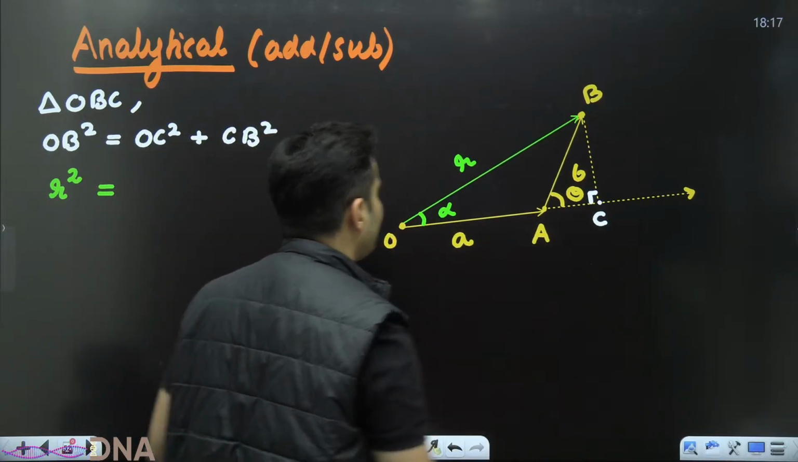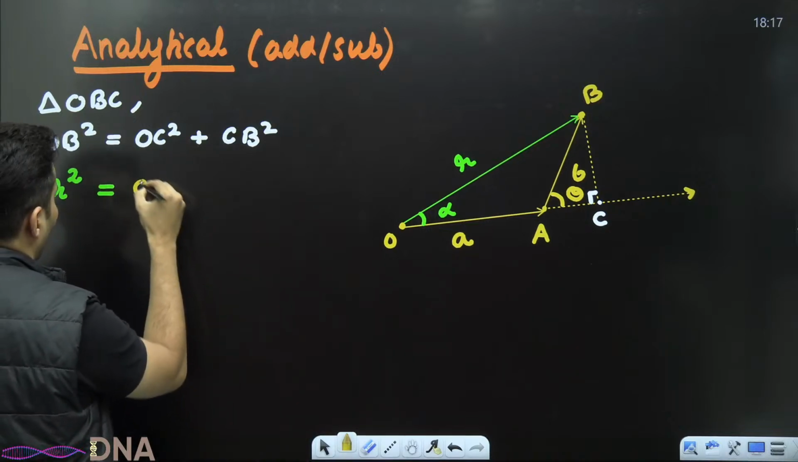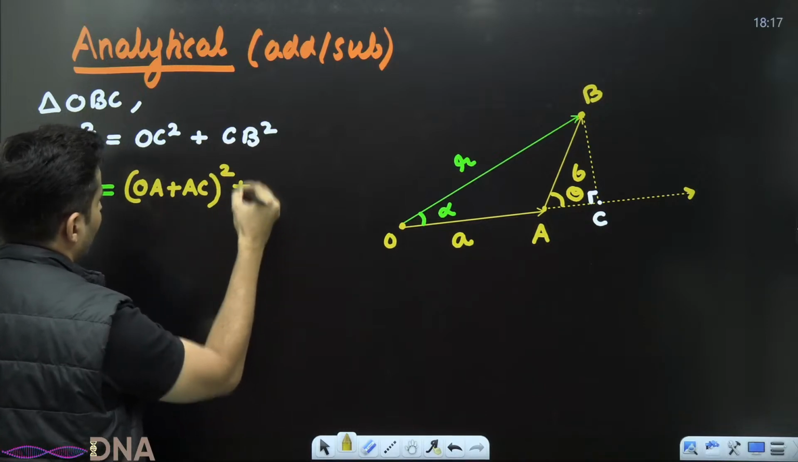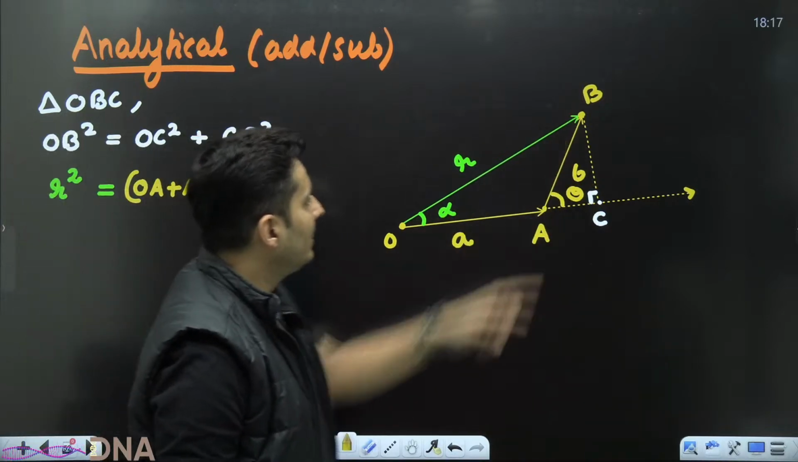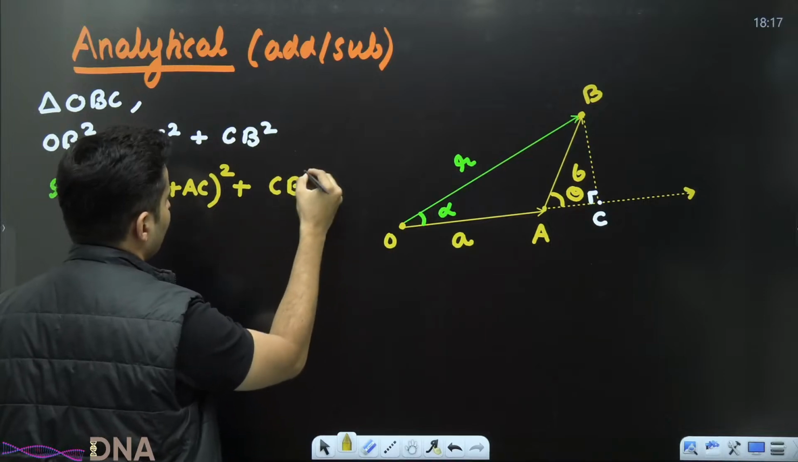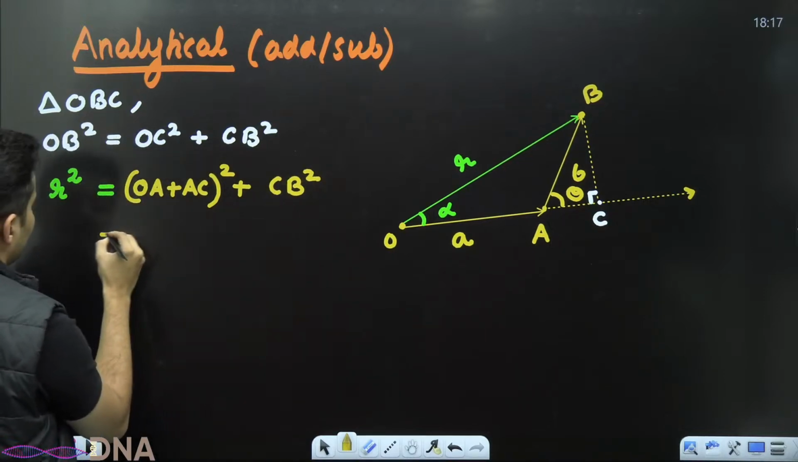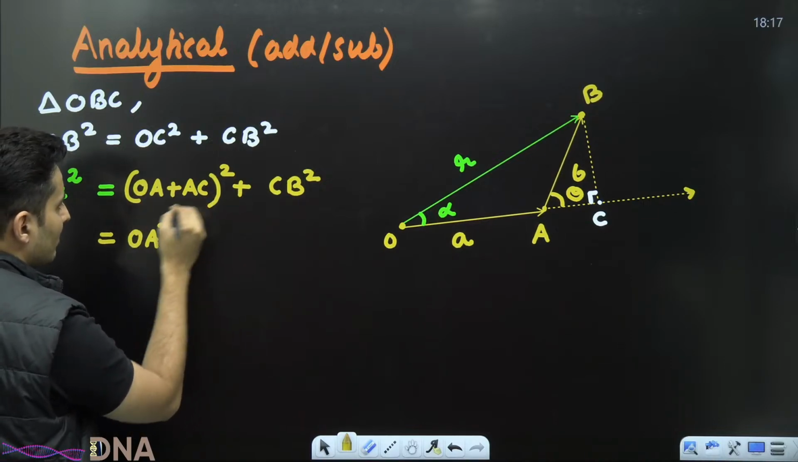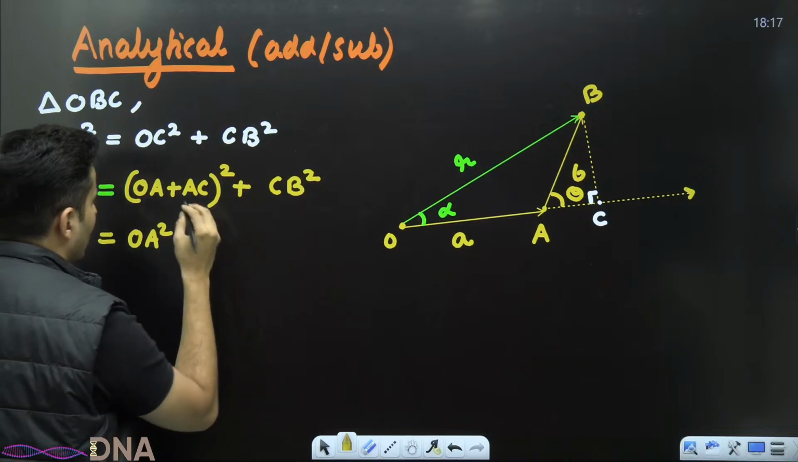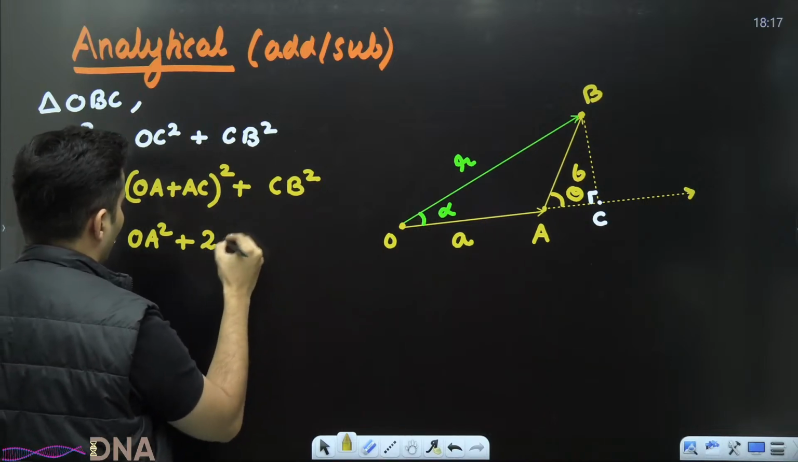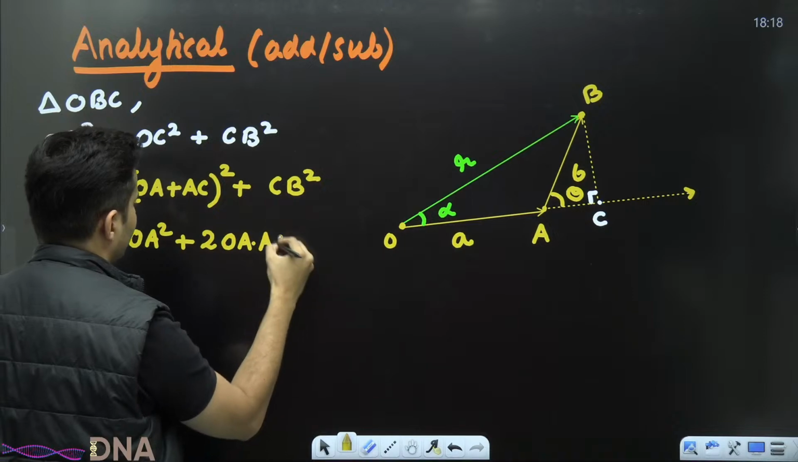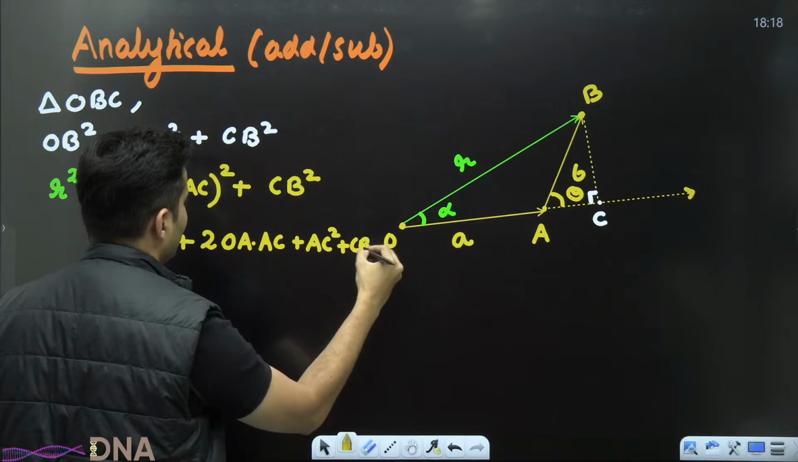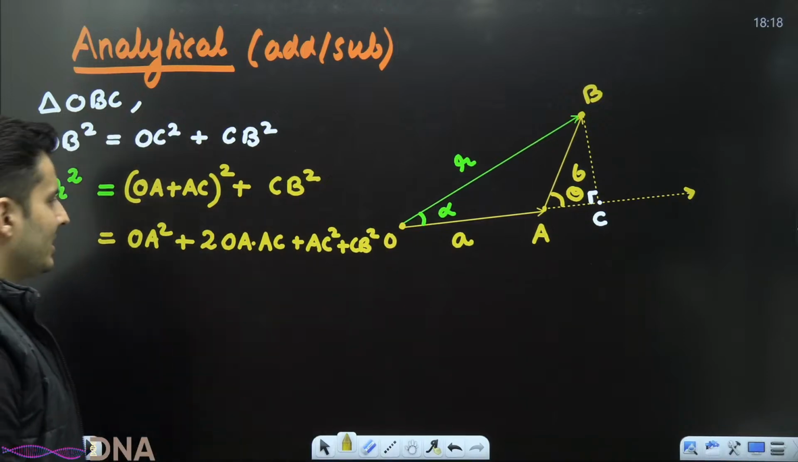OC technically is OA plus AC. So it is actually OA plus AC. I need to square it. Plus, what is CB? CB is basically this length. Okay, so I'll just keep it as it is. Let me expand this and see what we get. I get OA square plus AC square plus 2 OA into AC, plus CB square.